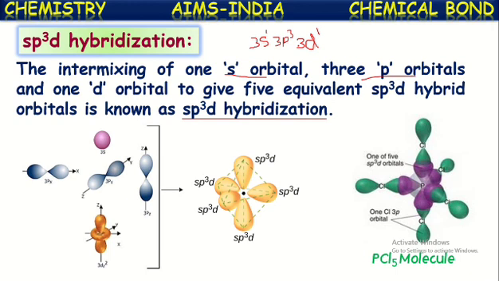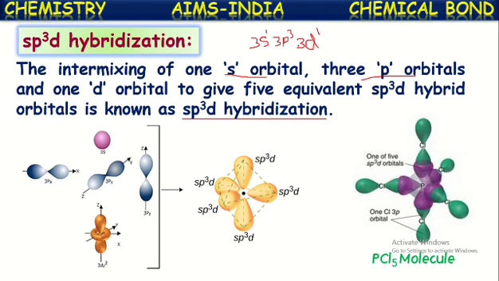So when phosphorus and chlorine approach each other, each sp3d hybrid orbital of phosphorus overlaps with the 3pz orbital of chlorine, and thus they form 5 sp3d sigma bonds.